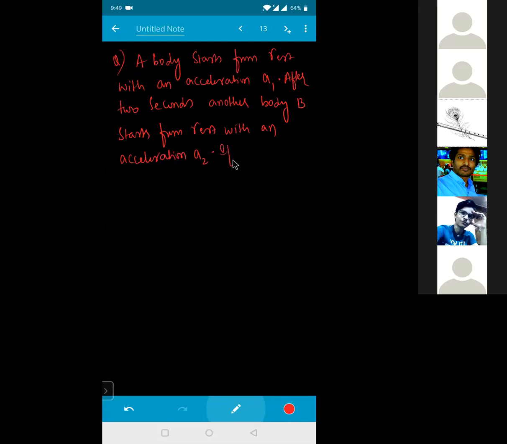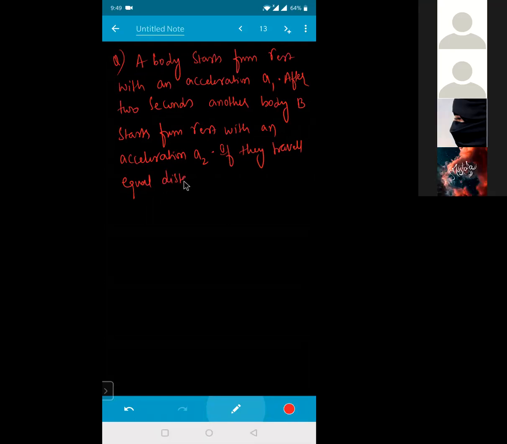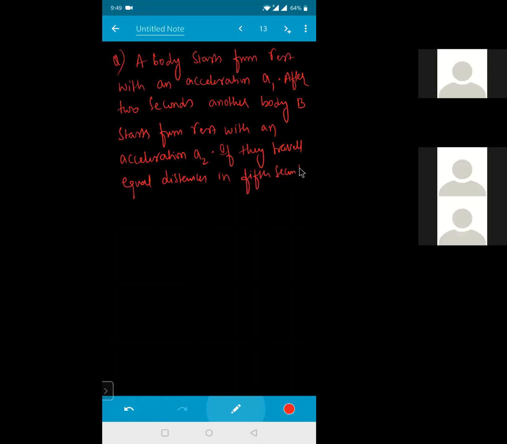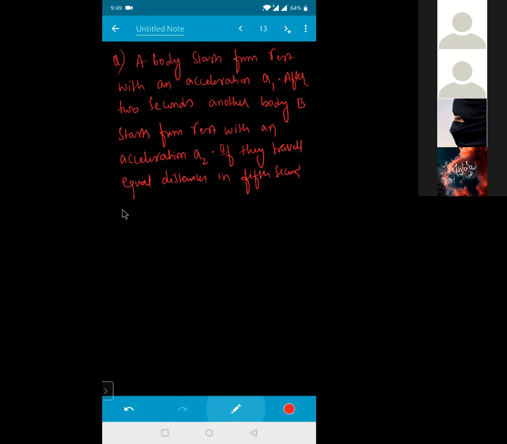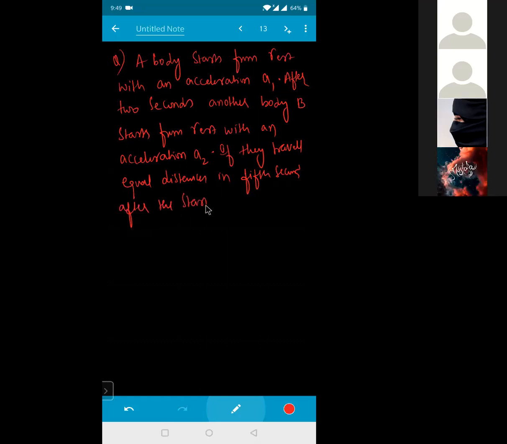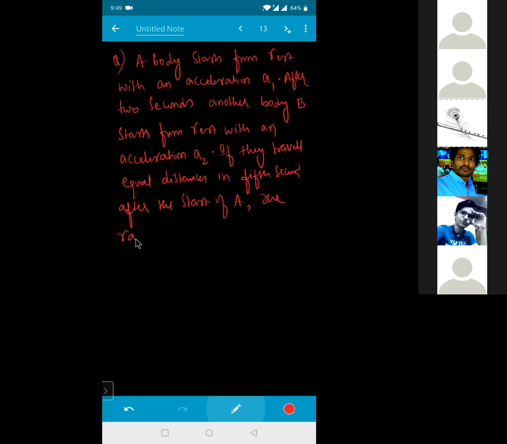If they travel equal distances in the fifth second after the start of A, the ratio of a1 is to a2 will be.